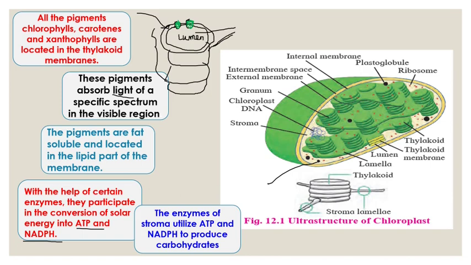Light reaction takes place in the thylakoid with the help of the pigments. Dark reaction takes place in the stroma. Along with this, there are some other parts also. This picture I've taken from your textbook. There is a chloroplast, and there is DNA present, nucleoid DNA. This DNA is circular DNA, similar to the DNA of prokaryotes. And then the stroma may contain a lot of enzymes, other molecules, and other substances.